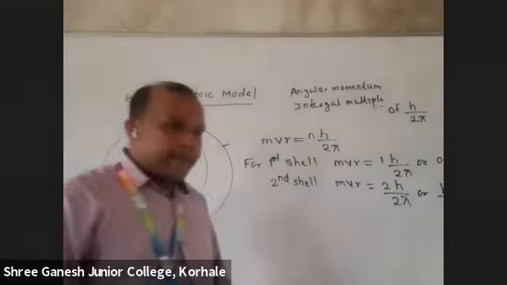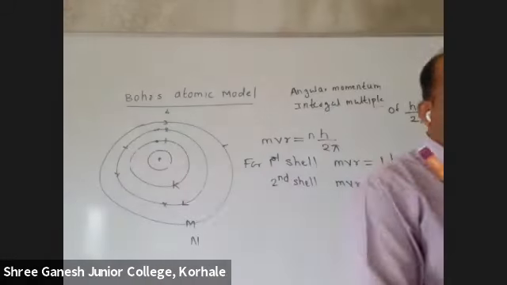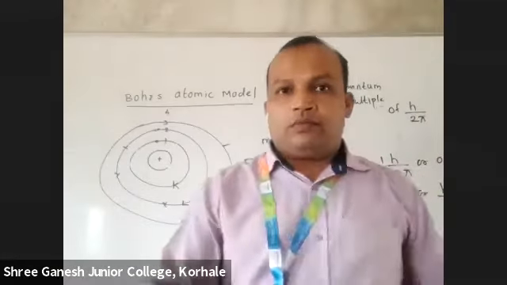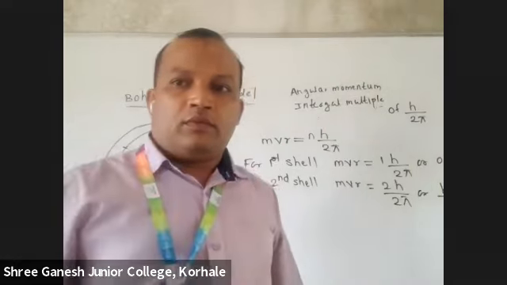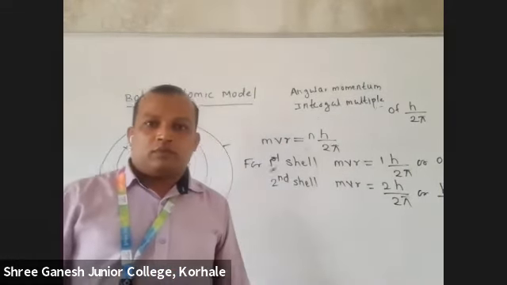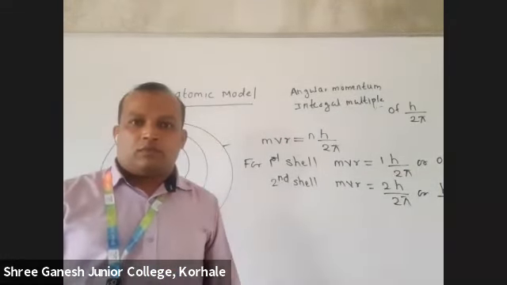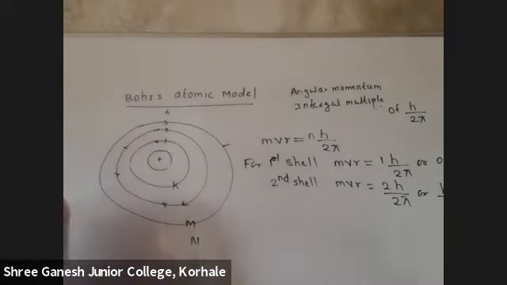Write down. So the next one will be 3h upon 2 pi. Correct, no? That will be 1.5 h upon pi.